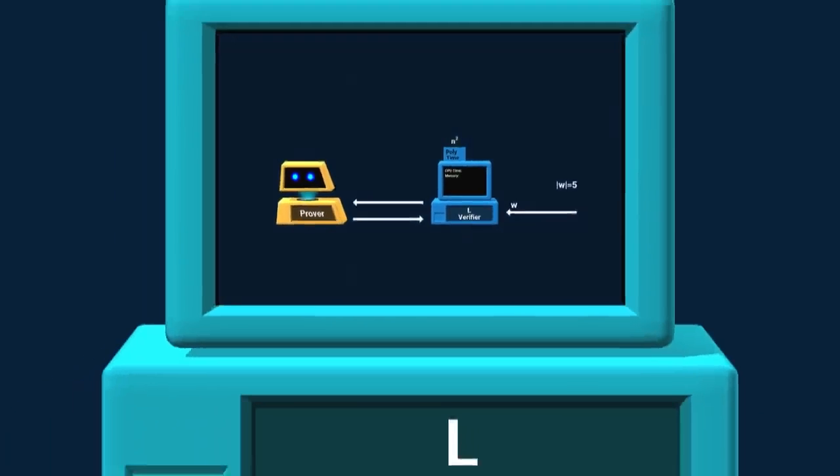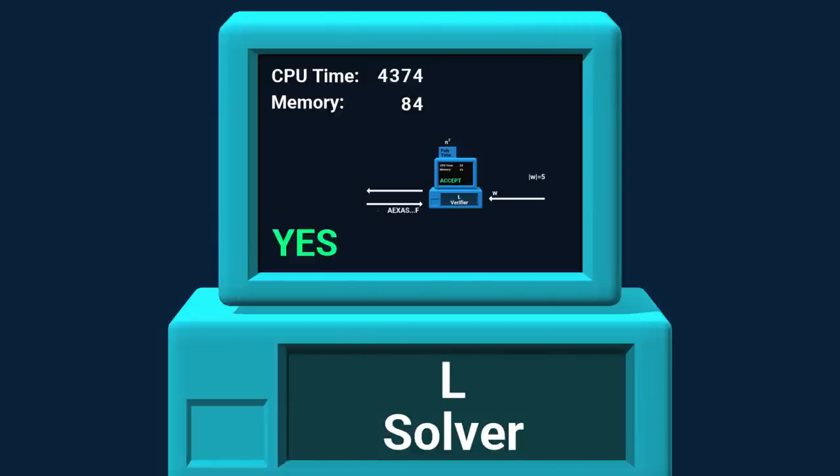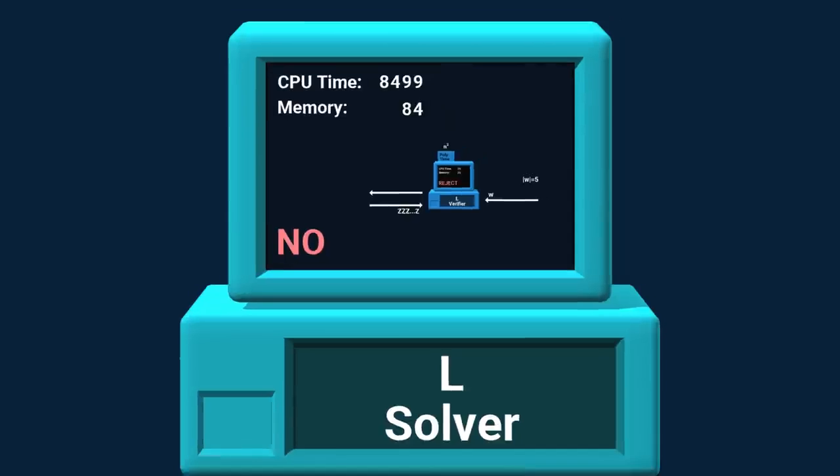Now we can simulate this game inside an ordinary machine, creating an L solver. Of course, we can't simulate a magical machine, but we can scan every possible string up to length 25 and check if the verifier accepts it. If we find one it accepts, then the word is surely a member of L. And if it rejects all of them, the word is surely not a member of L. So this is a correct L solver, and it runs in polynomial space, QED.